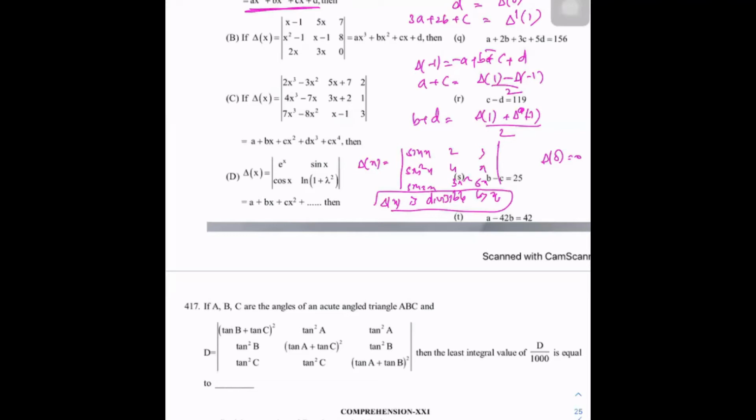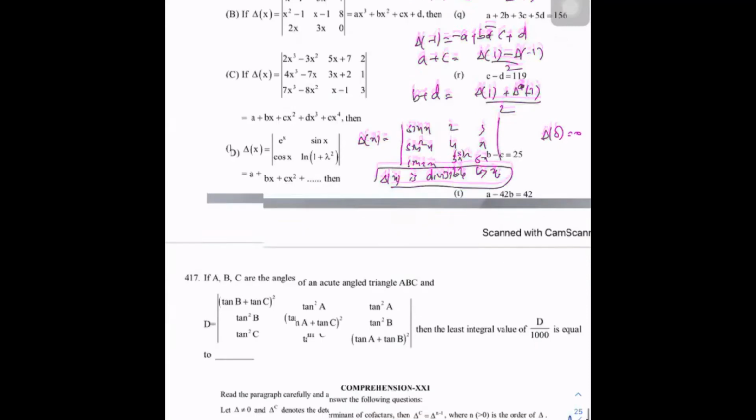D equals tan B plus tan C whole square, the triangle is an acute angle triangle, and tan square A, next tan square B, tan A plus tan C whole square, tan square B, and tan square C, tan A plus tan B whole square. Noted? Then find the least integral value of d by 1000.